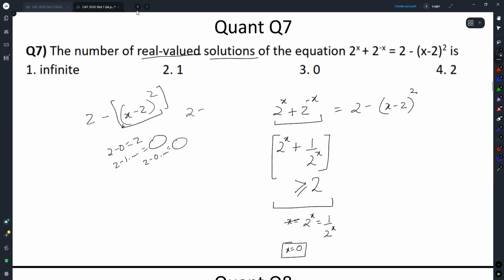Because 2 minus something positive, whatever comes here will be lesser than 2. If this is going to be lesser than 2, can I say this entire expression has to be less than equal to 2? This is the logic. Is this understandable? Okay.